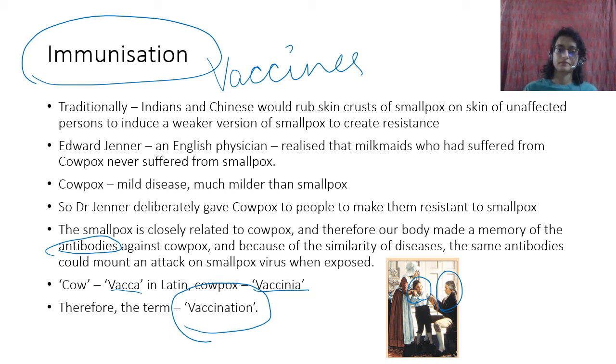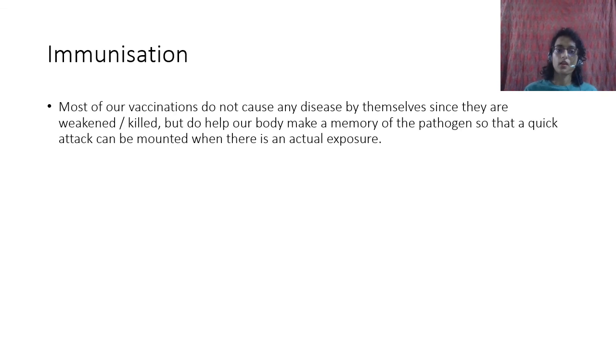Okay, so most of our vaccinations do not cause any disease by themselves since they are weakened or killed. Now what happens is, how does our body target those specific microbes? The pathogens or microbes have certain things on their surface.